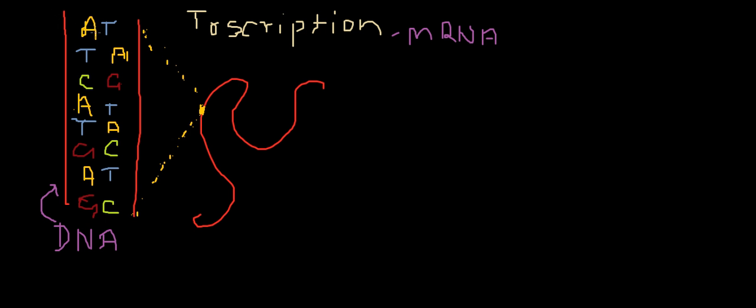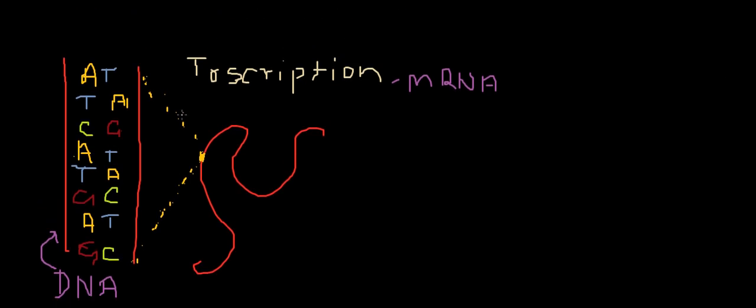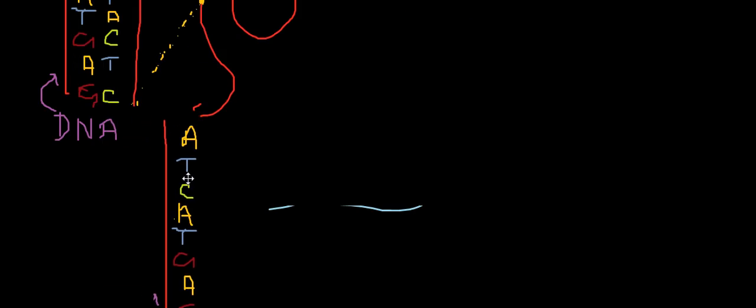So let's see what actually happens during transcription. The first process is replication, that you might have seen in the earlier videos. If you have not seen it, you can check the description where I have sent a link, or search for replication epicenter of learning. Now let's see transcription. Only one of the strands of DNA participates in transcription. So let me take this strand, the one at the left, and copy and paste it. This is my strand.